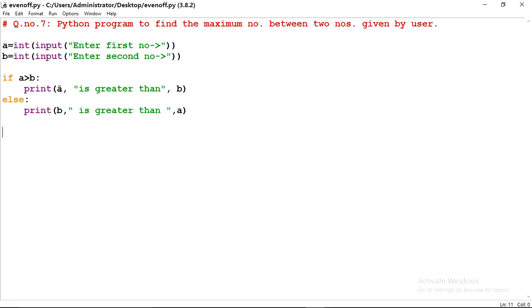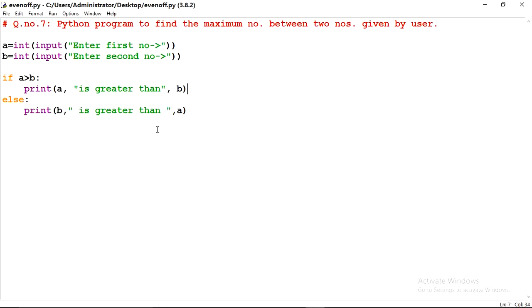One more thing I have written over here: A without double quotes, is greater than with double quotes, and B without double quotes. Why? Because A is a variable, so the number that you have stored in A will come here, and is greater than will come as it is as a message, and in place of B, the number that you have stored into B will come. That's why I have written A and B separately without double quotes.